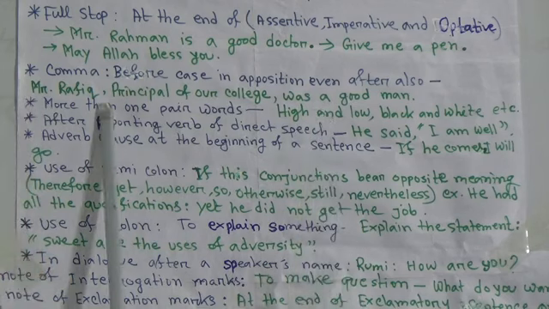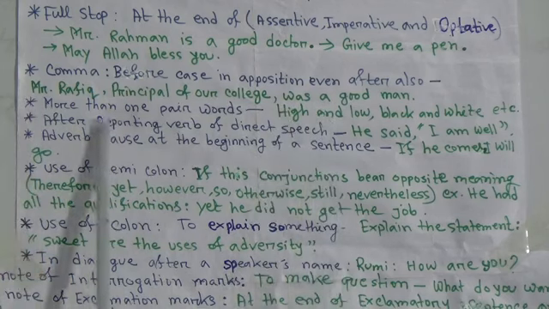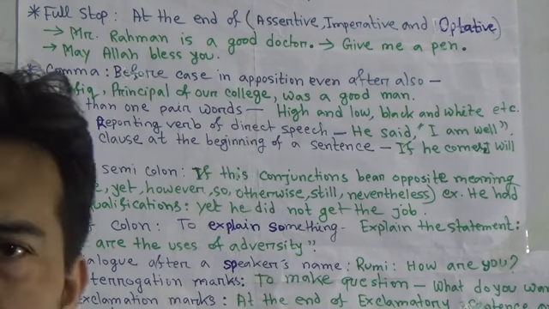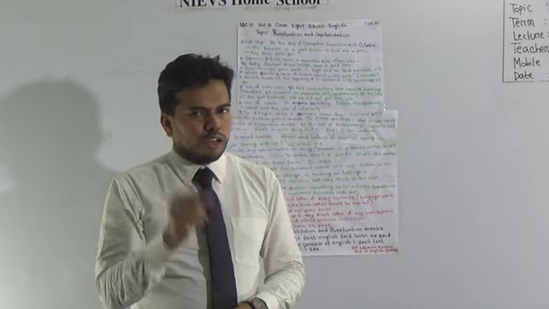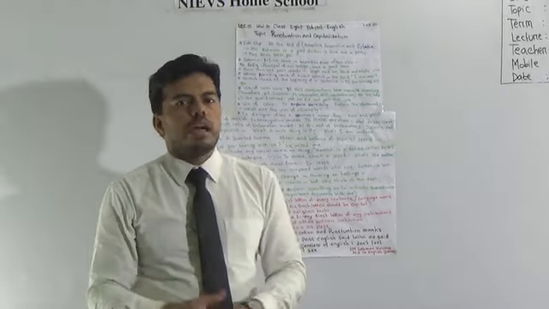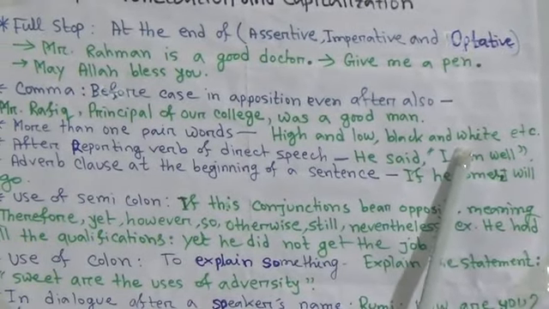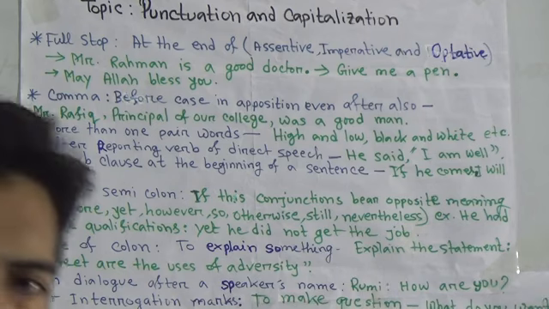Here we used comma. Next one is more than one pair of words. If there is more than one pair in a sentence, then the comma should be used between the pairs. If I say high and low, comma, black and white, comma, rich and poor.